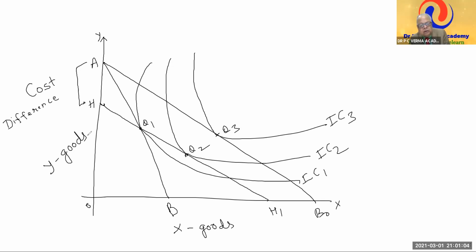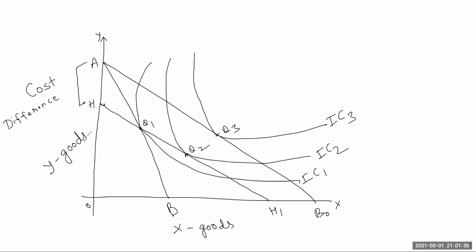The new budget line HH1 passes through the initial equilibrium point. Deliberately, the consumer is switched back from Q3 to Q1, pulled down to the original point after the fall in the price of X. After that, he will not remain there. He will switch to Q2, which is the tangent point.